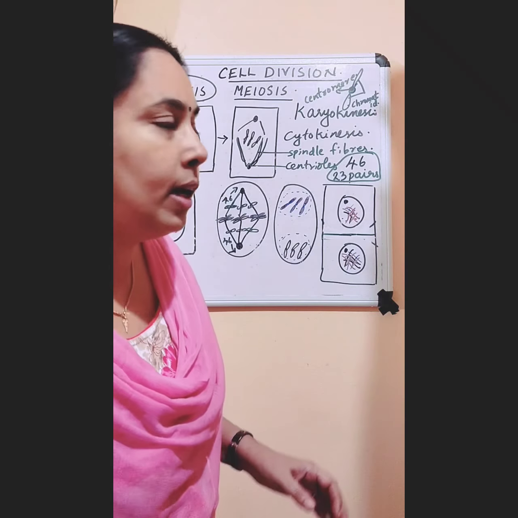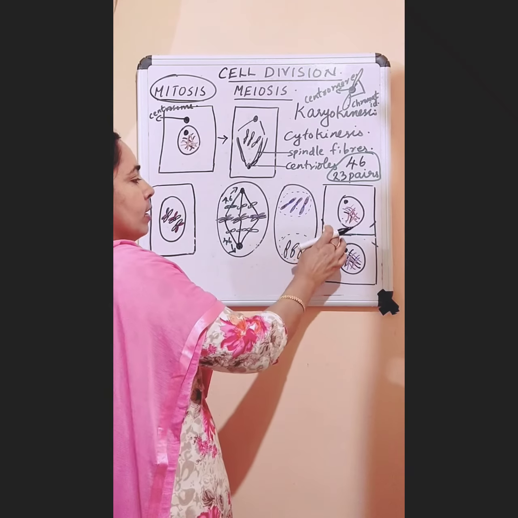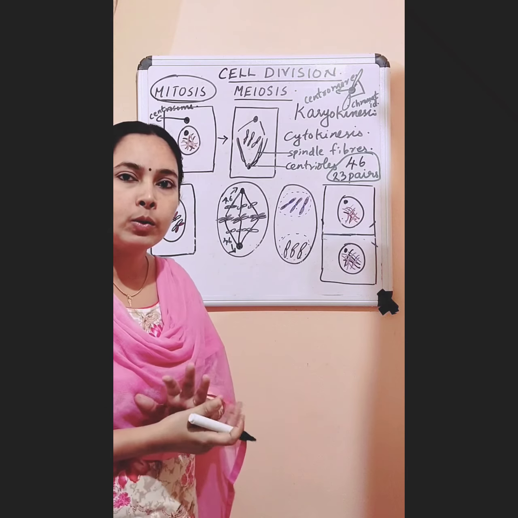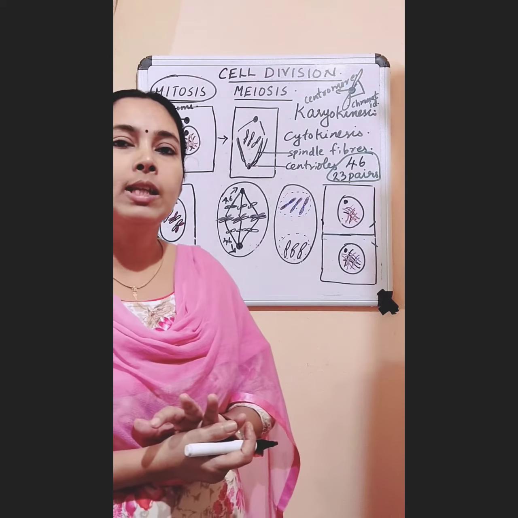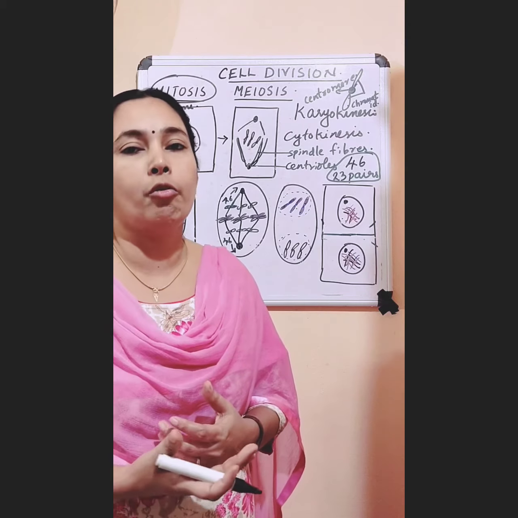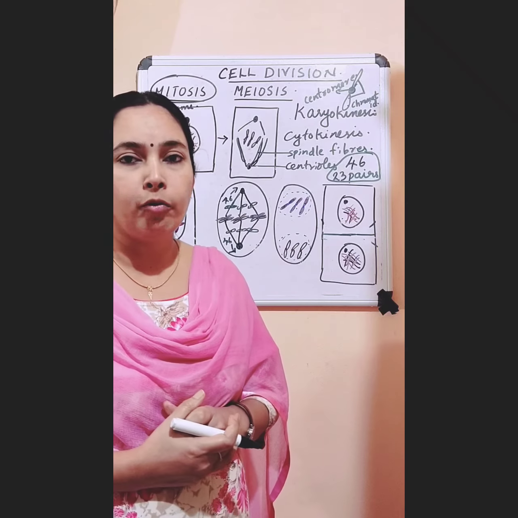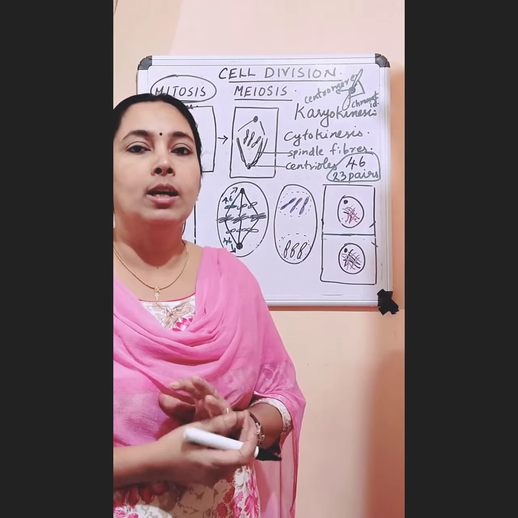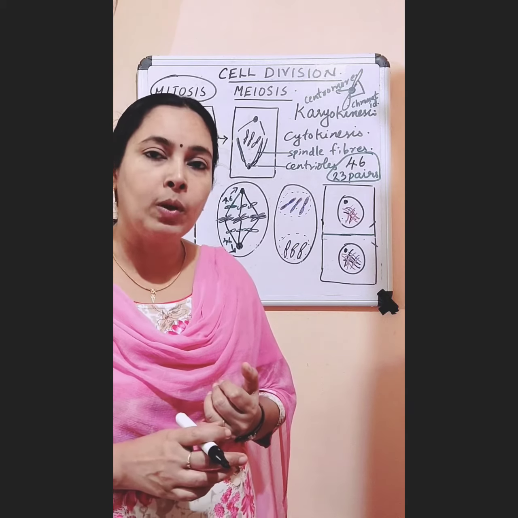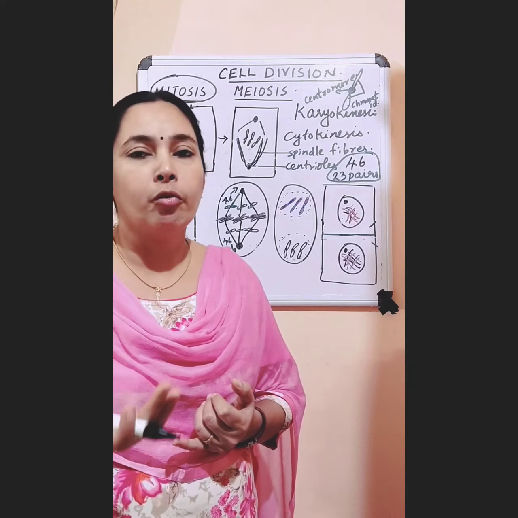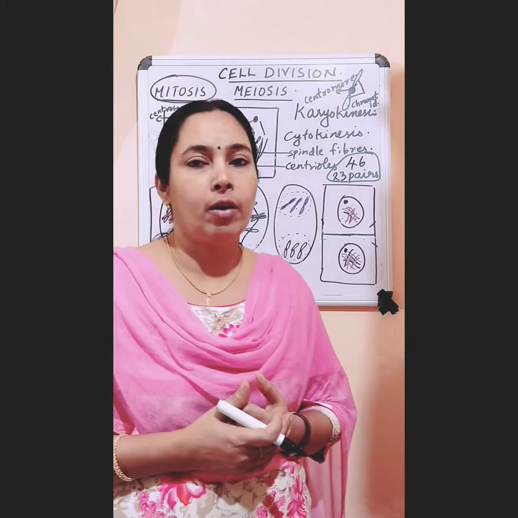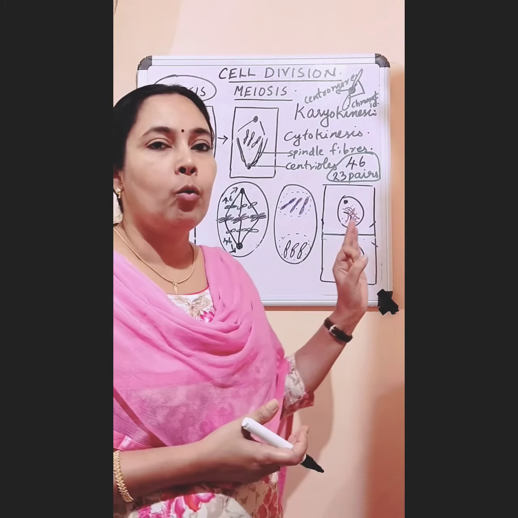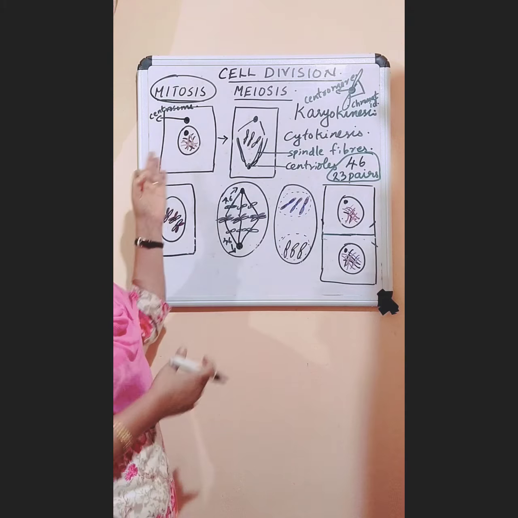So in mitosis, what all things can we see? Mitosis is the cell division that is needed for the growth of our body and repair of our body. This division takes place in our body cells. So mitosis takes place in our body cells for the growth of our body and for the repair of our tissues. The next point: this is the mother cell.